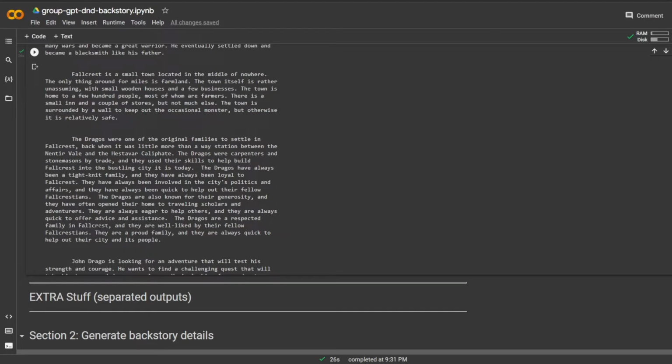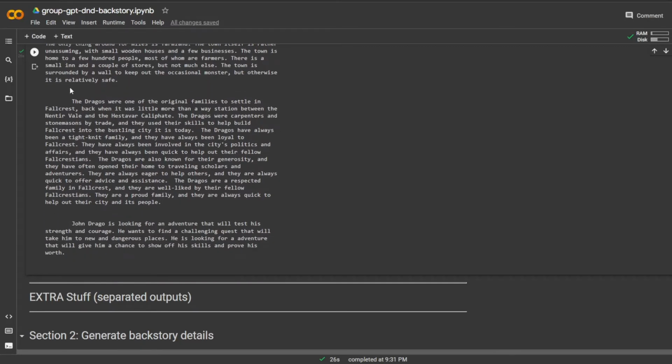Dragos are a respected family in Fallcrest, and they're well liked by their fellow Fallcrestians. They're a proud family and always quick to help out their city and its people. It's kind of interesting. A lot of detail, but it did seem a little repetitive for a generated output, but overall I think it is pretty cool.